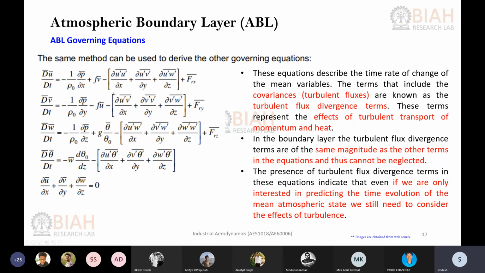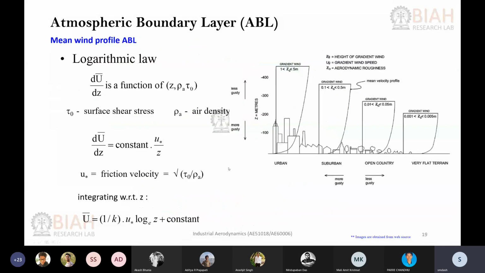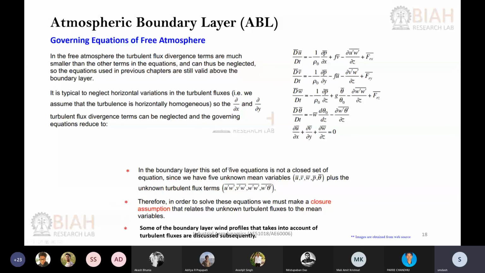If you remember, these are also called turbulence stress terms, and this is your pressure, which is already a stress term. There are different closures. If you want to read more about it, you can refer to a few other articles on turbulence, but we will not be covering that. Rather, we will just go to the solutions. I will start the solution in the next class. Any question?